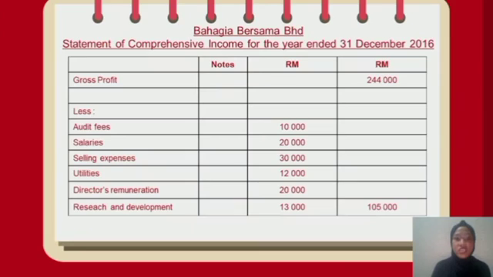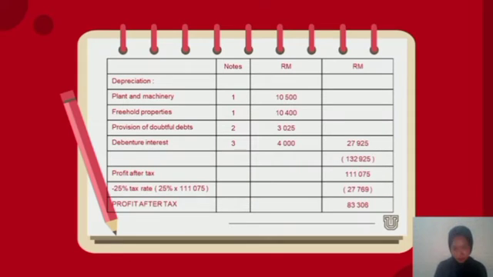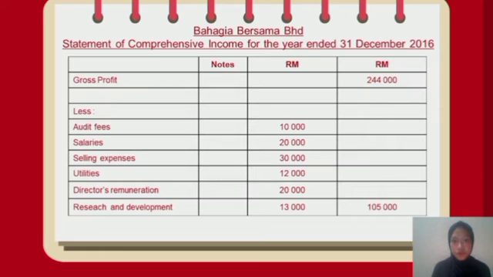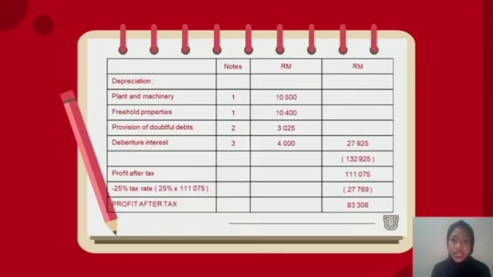Number 1, depreciation, we state in our statement of comprehensive income. Plant and machinery at number 1 for the depreciation, 2,500. Freehold properties also number 1 in our notes. Provision for doubtful debts number 2, and debenture interest number 3. All of this costs 27,925. Alright, next we add profit after tax.